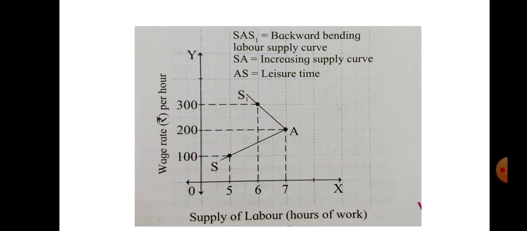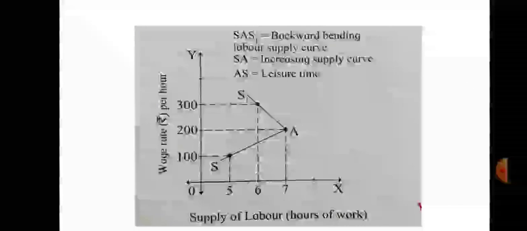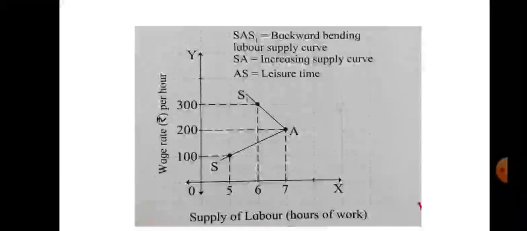Here, SAS1 is a backward bending labor supply curve. SA is an increasing supply curve, and AS1 is leisure time. When the wage rate goes beyond a particular level, the worker prefers to substitute work by leisure and cut short the supply of labor.